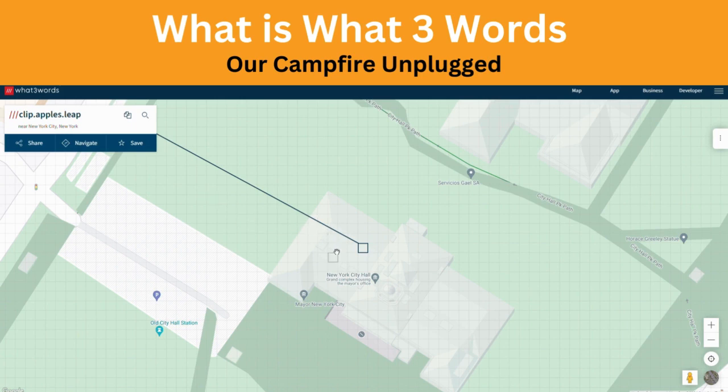what3words.com. And it will bring us up to this page here, which is in my region, the New York area, which is kind of a cool thing, but if I'm not traveling to New York, that's not super helpful. However, I will show you where this tool is kind of helpful, and let's just say I was giving directions to New York City Hall.